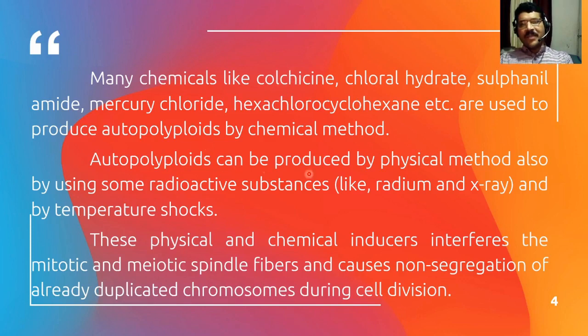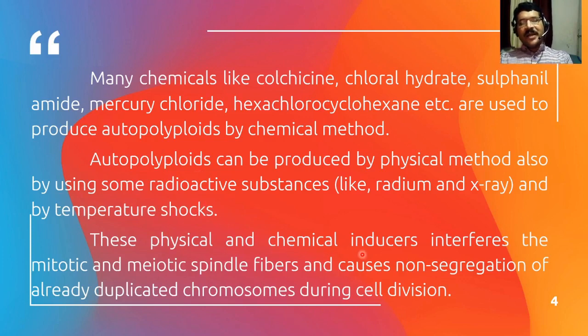Sometimes some physical methods can be used, for example by using radioactive substances like radium and X-ray, and sometimes temperature shocks will be given to the plants, so that these plants will produce polyploids. So these are the physical methods. When we apply radioactive substances like rays as well as radium, and sometimes we have to give temperature shocks to the plant, due to this also a polyploid plant will be produced.